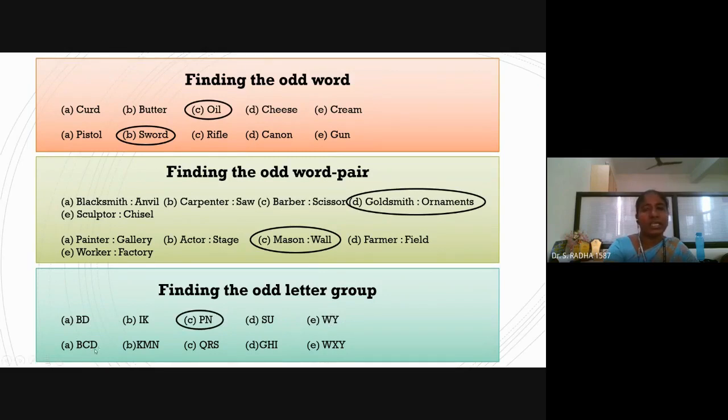Next is B, C, D, continuous letters. K, L, M, N should come. K, L, yeah, it is missing. O, P, Q, R, S is continuous. E, F, G, H, I is continuous. W, X, Y, Z is continuous. Only K, M, N is not following the sequence in the alphabet. So K, M, N is the odd letter group.